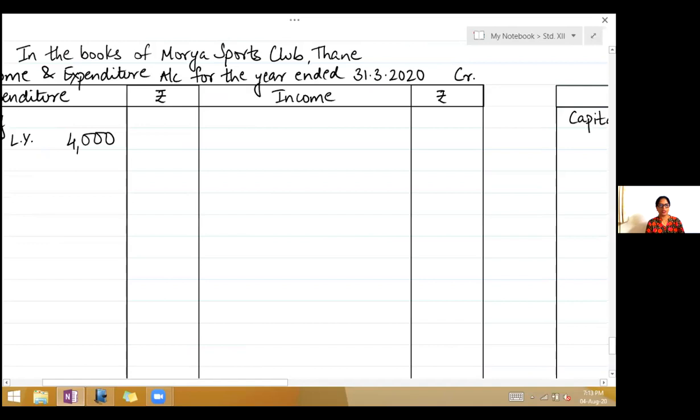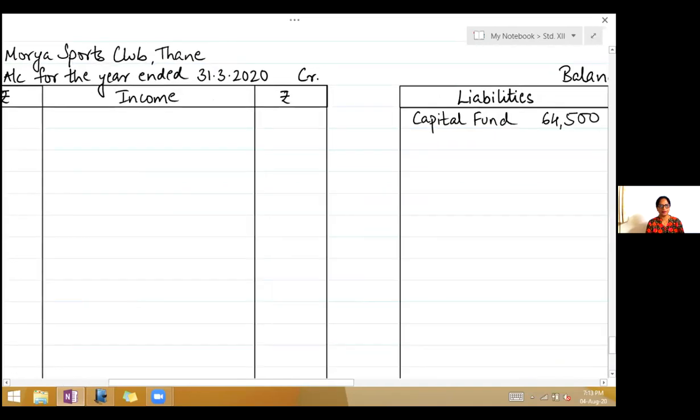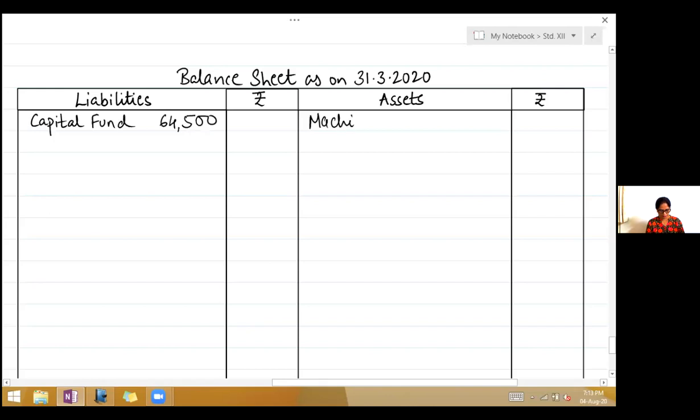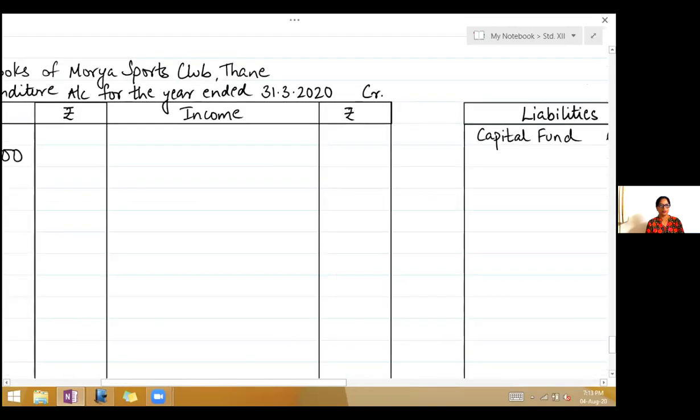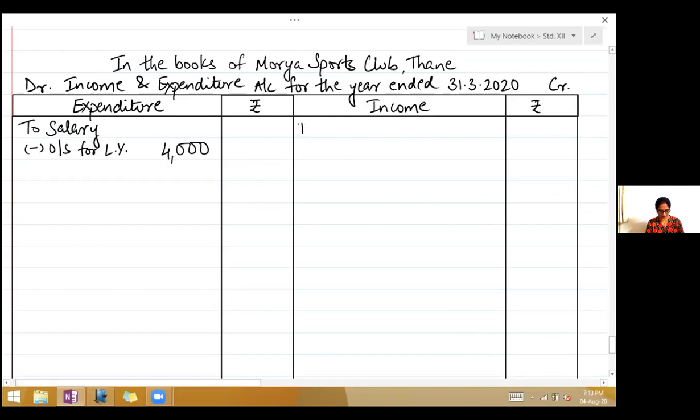Come to the asset side of the opening balance sheet. Machinery. Machinery will come on the asset side, 69,000. Next is outstanding subscription. Now write subscription on the income side. Now this subscription, we will leave the adjustment of subscription, we'll come back to it later. So leave about 5 lines there for subscription adjustment.